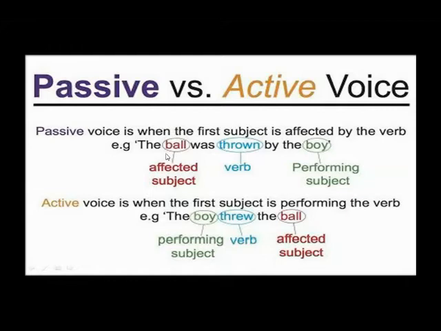So when we change it into passive, the form of the verb has to be changed into the third form. This is the second form. Okay. So the sentence is the boy threw the ball. So boy is the performing subject, threw is the verb, and the ball is the affected subject. So you can easily see that the place of the object and the subject is flipped in this passive voice.